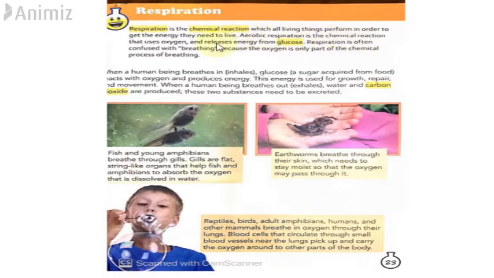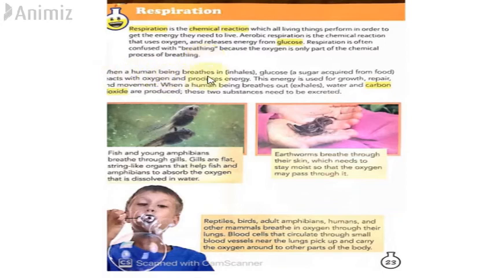Aerobic respiration is the chemical reaction that uses oxygen and releases energy from glucose. So the food that we eat, we get glucose from it, and the chemical reaction uses oxygen and releases energy from that glucose. Respiration is often confused with breathing because oxygen intake is only part of the chemical process. So respiration doesn't just mean breathing, there's a whole chemical reaction to it.